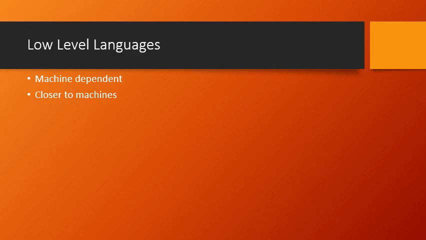Closer to machine means the instructions most of the time will be very near to machine, in the sense the instructions, how we write them, could be zeros and ones. It could have been written using just zeros and ones. Since we have written using zeros and ones, the computer can easily understand it. So it is low level. It is at the level of computer understandable language. If we write like that, then we can call it closer to machines.